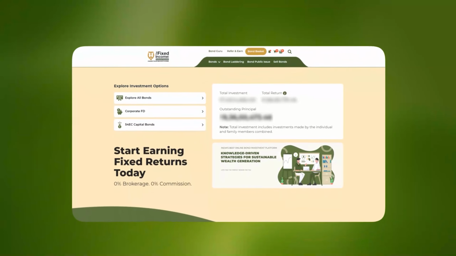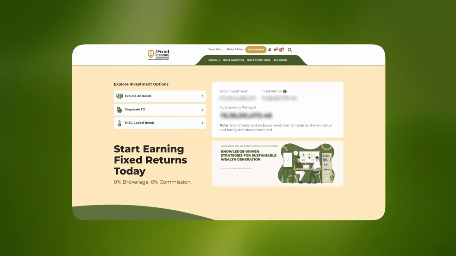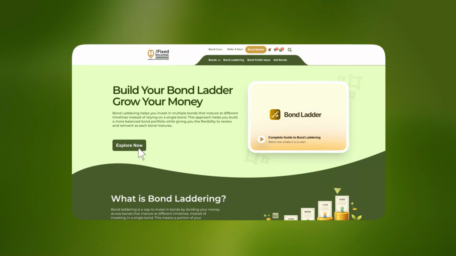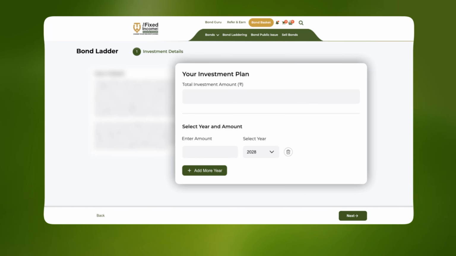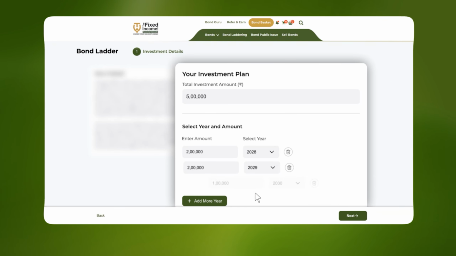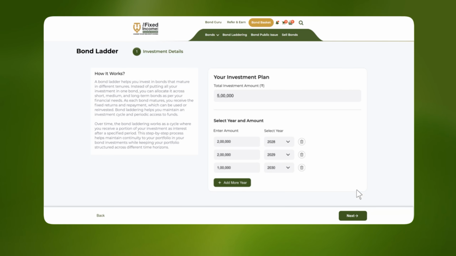Now, here's how you can create your bond ladder on the fixed income. Click on the bond laddering button displayed on the top. Now click here to create your bond ladder. First, decide how much you want to invest and when you may need the money. Choose the maturity timelines in which you want your invested amount back.